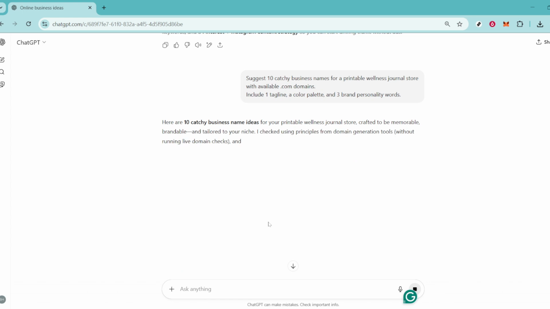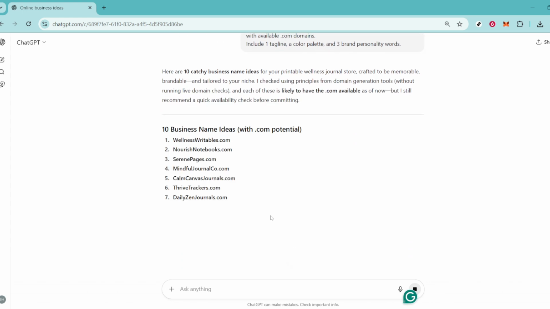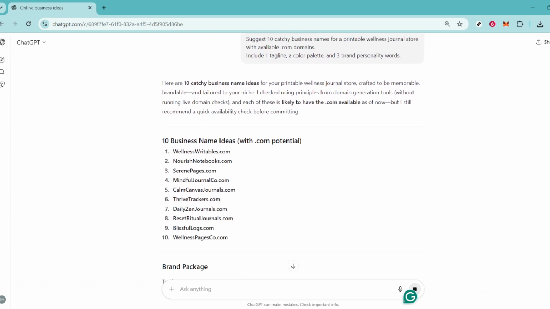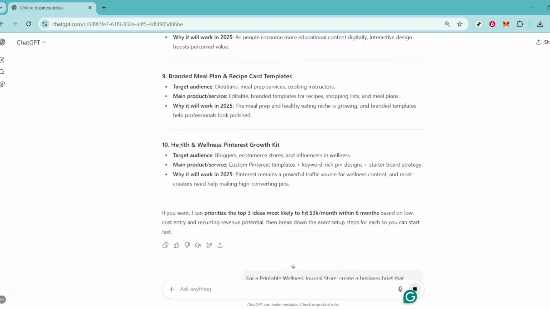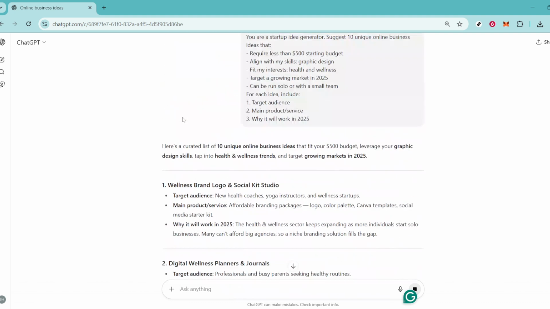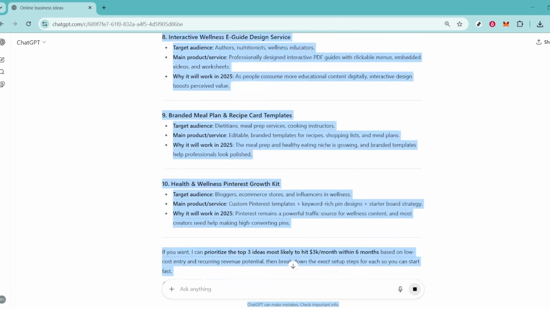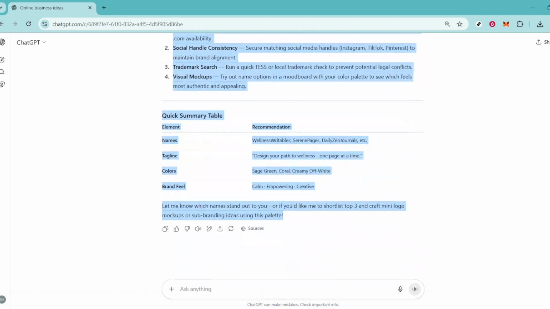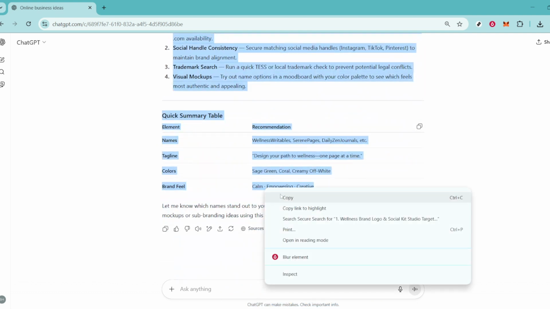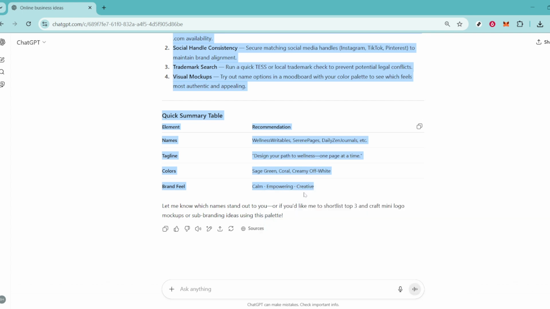The final step is to organize all the information you've gathered so far. Copy all responses received from ChatGPT into a Google Doc. Arrange them in a logical order. Start with your innovative idea, follow with the business brief, then branding details, and finally, outline your product plan. This document essentially becomes your starter business plan, a vital resource for turning this idea into a reality.